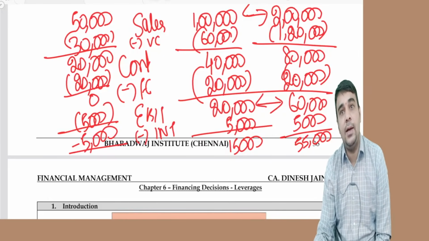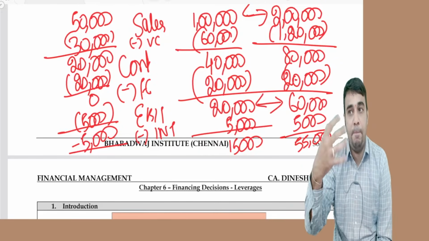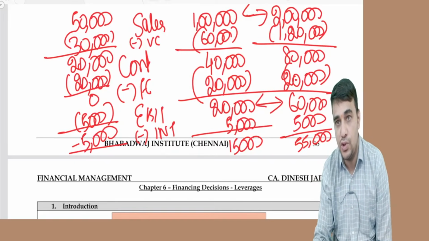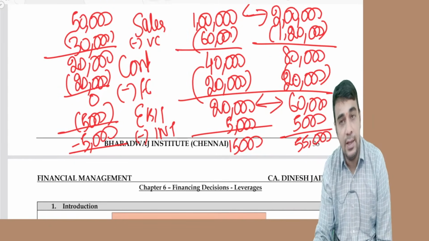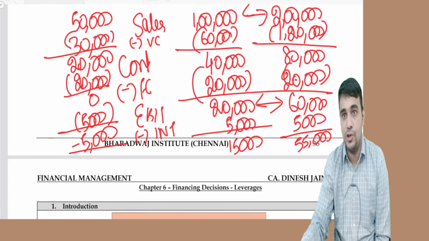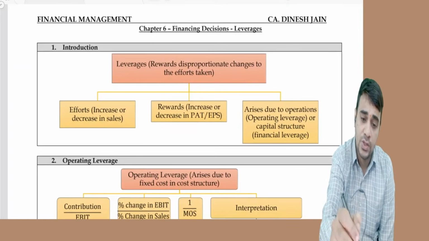There is a good part as well as a bad part. Leverage is technically called a double-edged sword. You may get benefit. You may also get penalized. Benefits are also there. Penalization can also be there. Why is this happening? Rewards